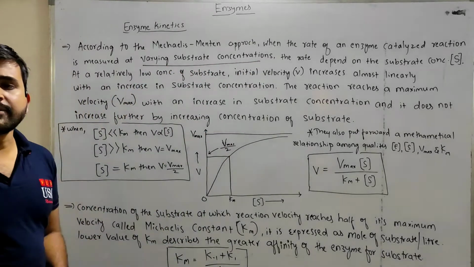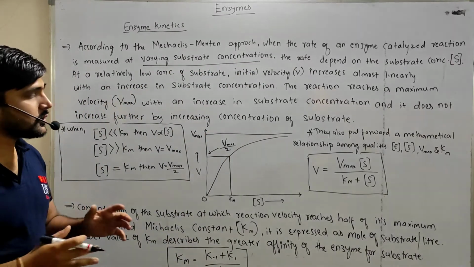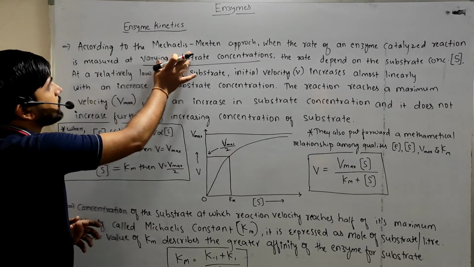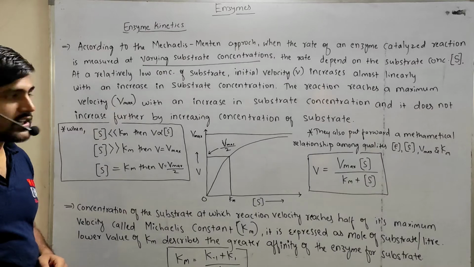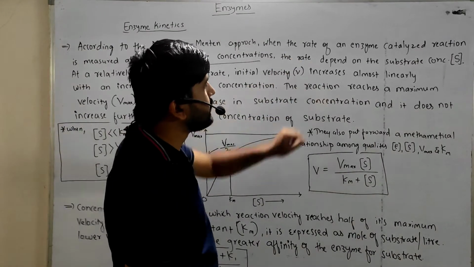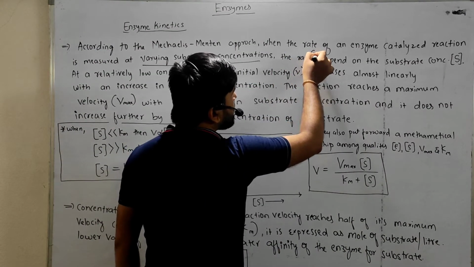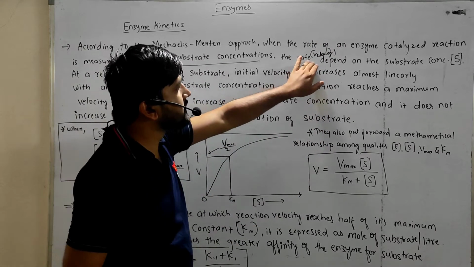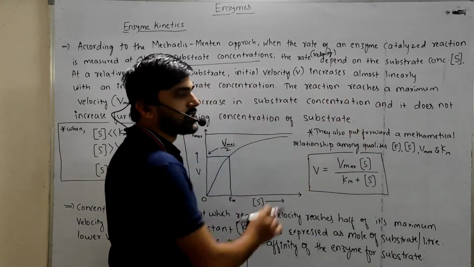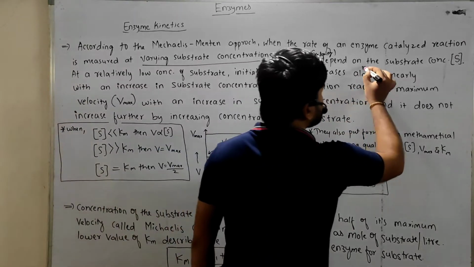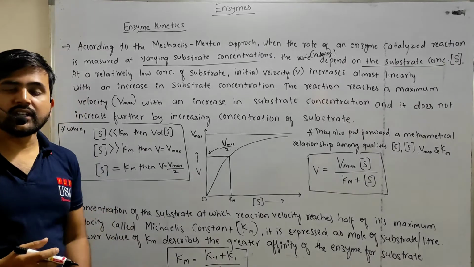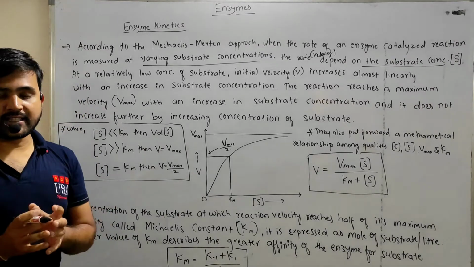So in every enzyme catalyzed reaction, the rate, or velocity, depends on the substrate concentration, right? So here the point is, in an enzyme catalyzed reaction, what happens to measure that reaction?